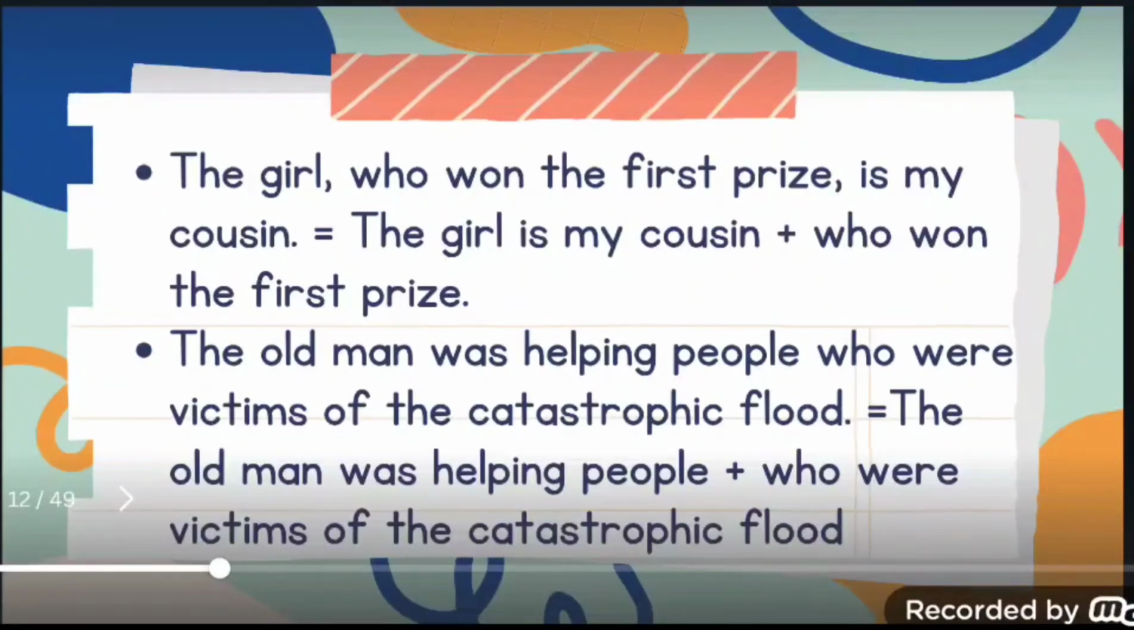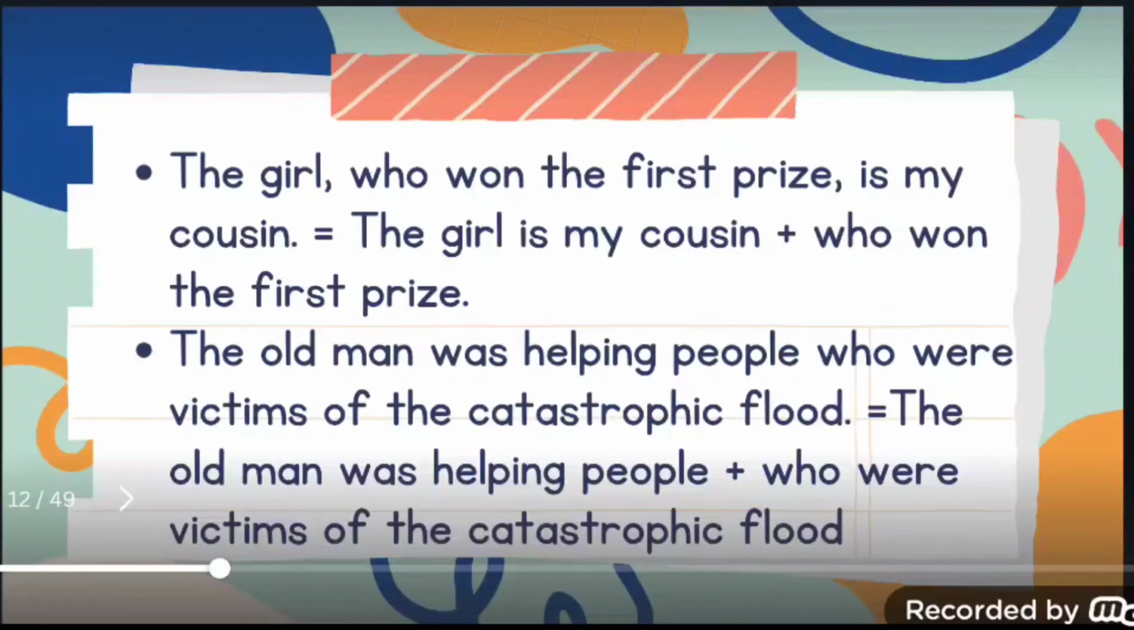Now let's look at the second part. Who were victims of the catastrophic flood? Now the second part begins with a subordinating conjunction who. And we can understand that the second part, who were victims of the catastrophic flood, cannot be considered as a complete thought or a complete sentence, but it gains a full meaning when it is part of the independent clause.